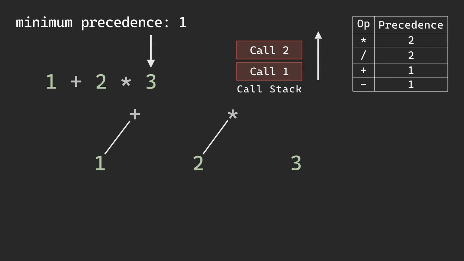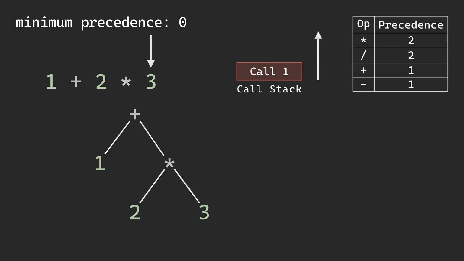Back in the previous level, we take that result and assign it as the right-hand side for our multiplication. This forms the subtree 2 times 3. Now, this level is also done, so it returns that entire subtree back to the first call. Finally, we assign that result as the right-hand side for our addition. Our left-hand side was 1, our right-hand side is the expression 2 times 3, and we're done.